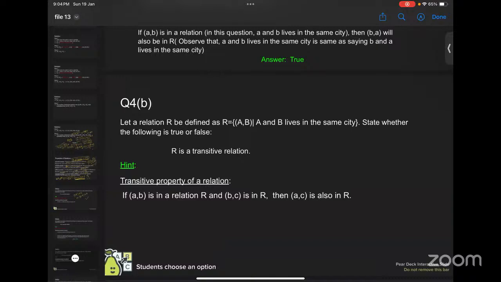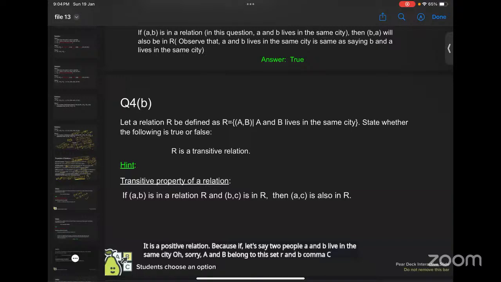It is a transitive relation because if, let's say, two people A and B live in the same city, sorry, A and B belong to this set R, and B comma C belong to this set R, then A and C will by default belong to this set.